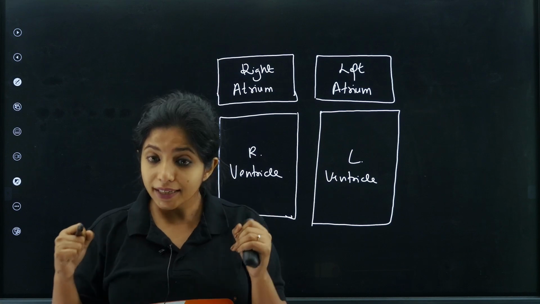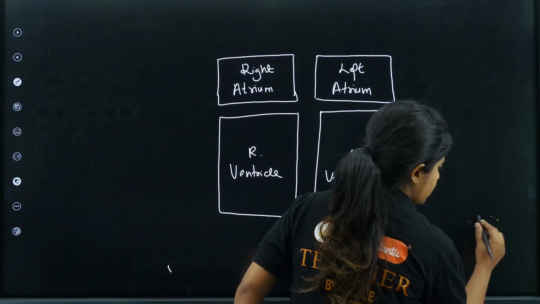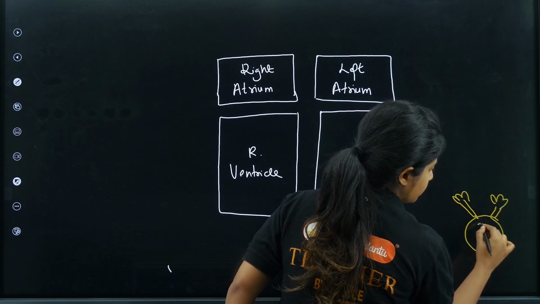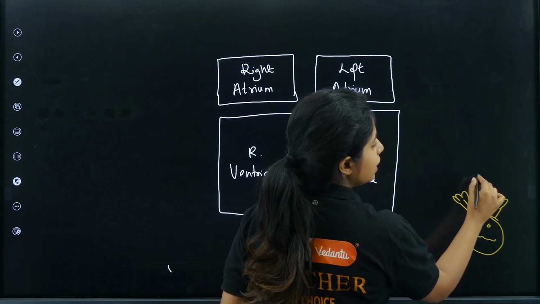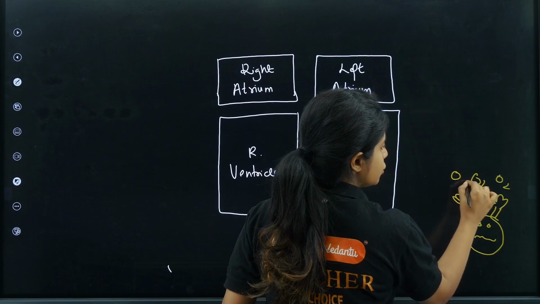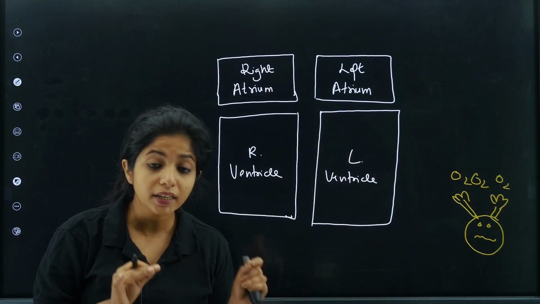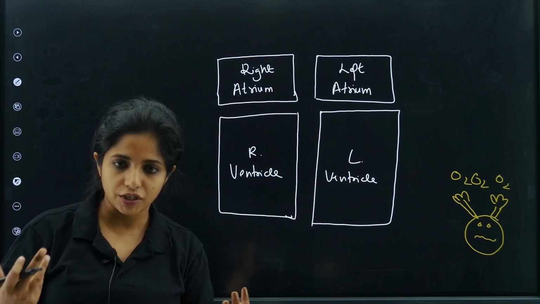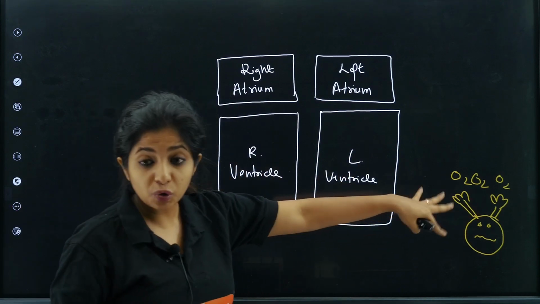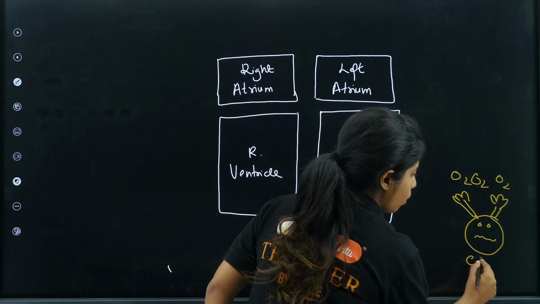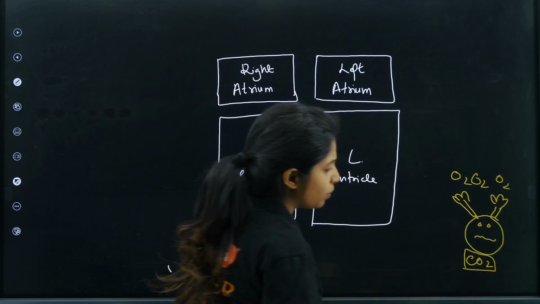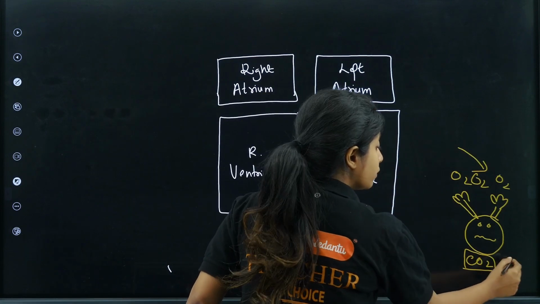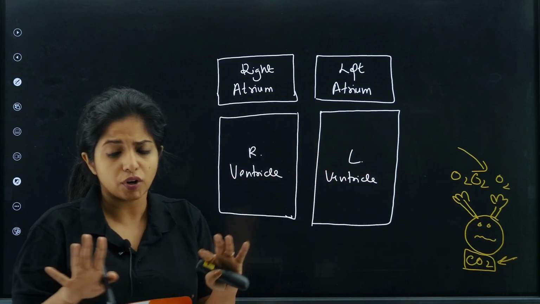Because all the cells of our body, basically suppose these are the cells, they are kind of crying for help. They are saying that we need oxygen, we need oxygen, we need oxygen. Why do they need oxygen? For performing the process of respiration, which would give them energy. Okay, and since they are doing respiration, they will be giving out carbon dioxide, which is not needed by our body and which has to be given out. So what do they need, children? They need oxygen, and what do they give out, children? They give out carbon dioxide, which is not needed by us.